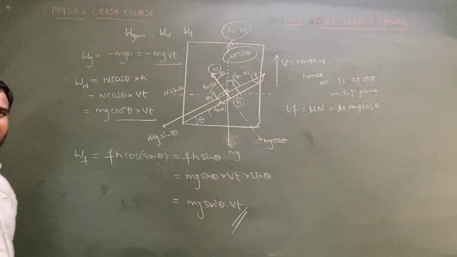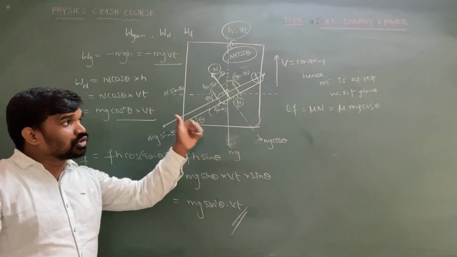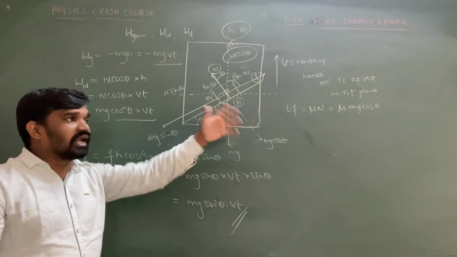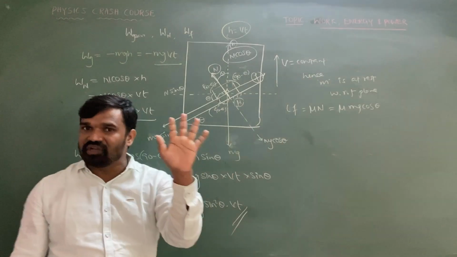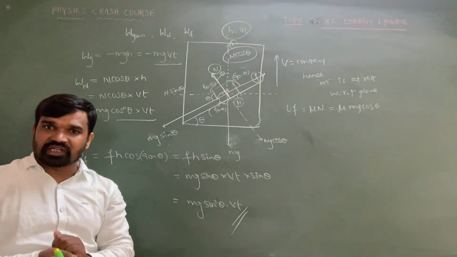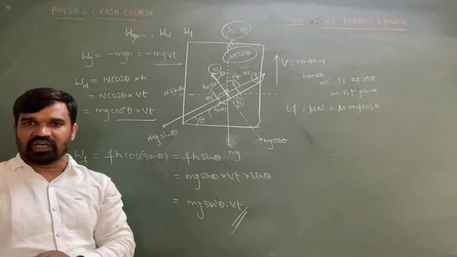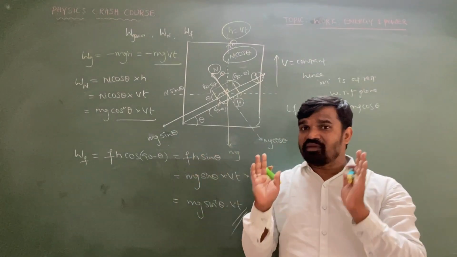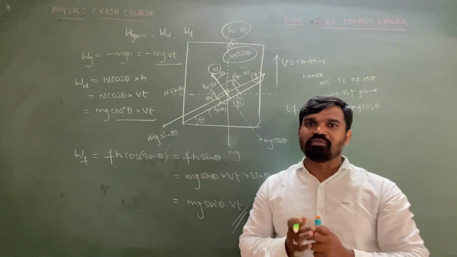So this is the basic fundamental concept we are going to apply. How many forces are acting on the system? Those many forces are going to perform work, so the net work done on the system is equal to the sum of the work done by all individual forces. Some forces might give displacement, some forces may not. If they are producing displacement, we take F s cos theta. If not producing displacement, work done will be zero.